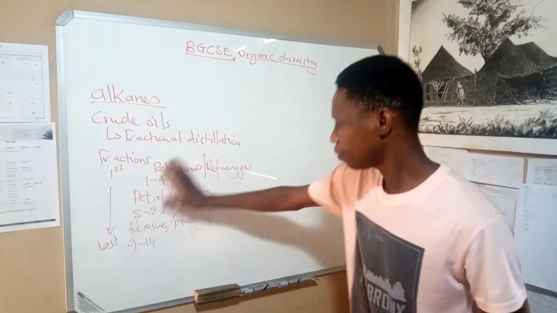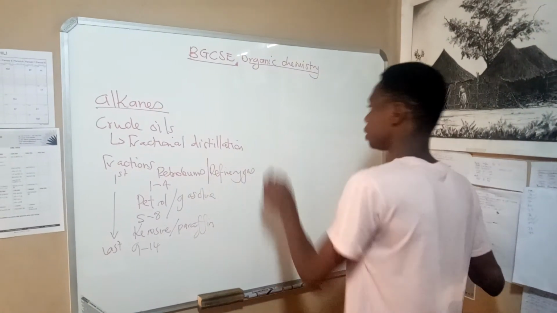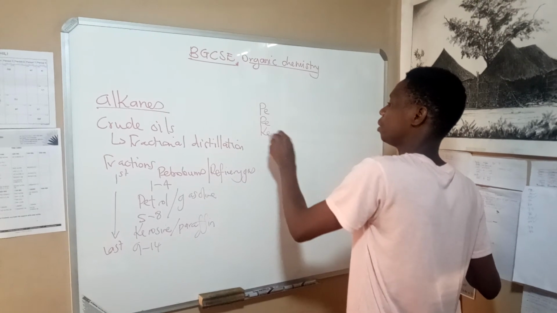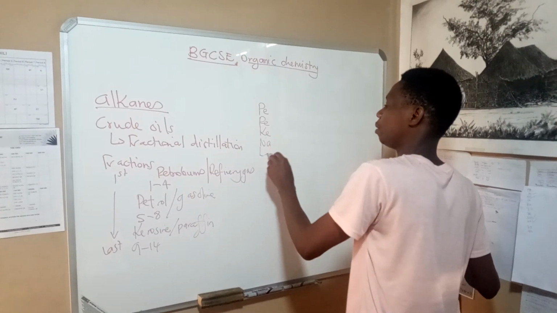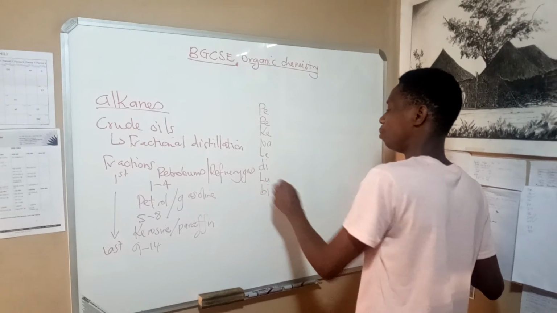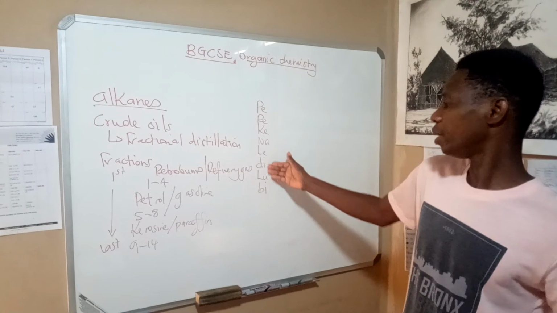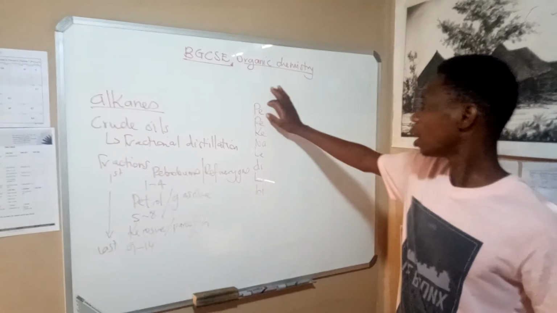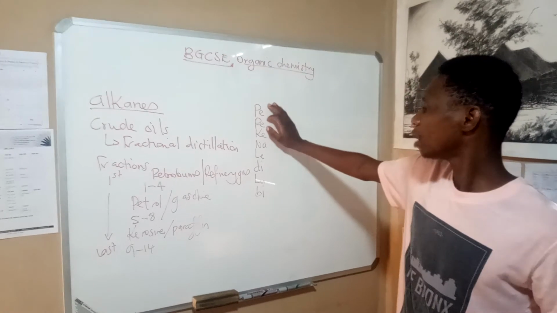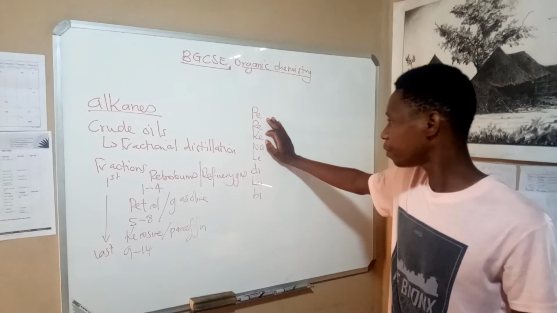In a nutshell, you can simply have an abbreviation: Pepe Kina Li Di Lu Bi. Our petroleum or refinery gases, our petrol or gasoline, our kerosene or paraffin.